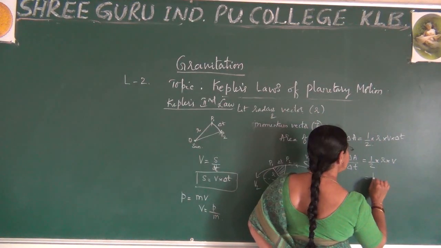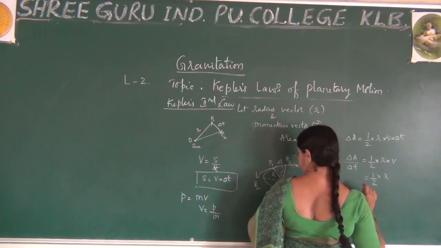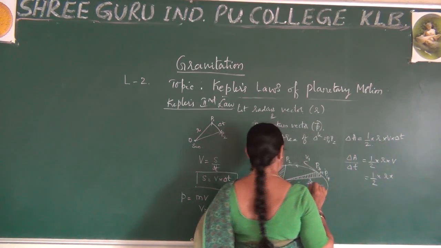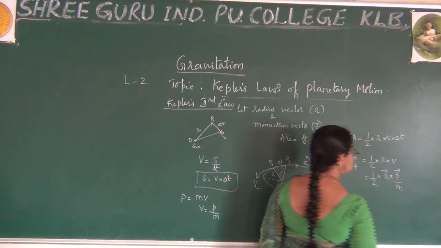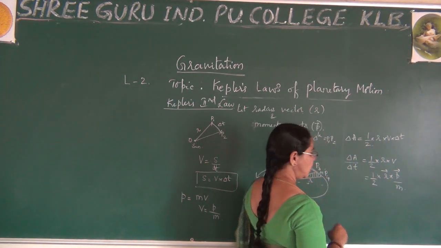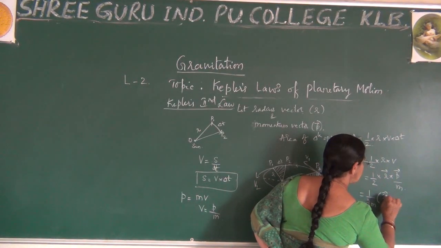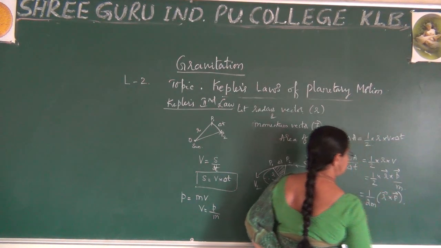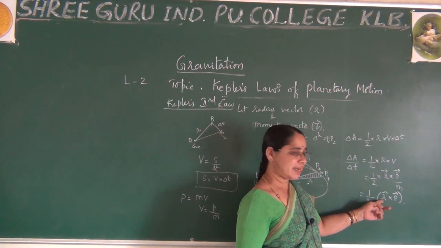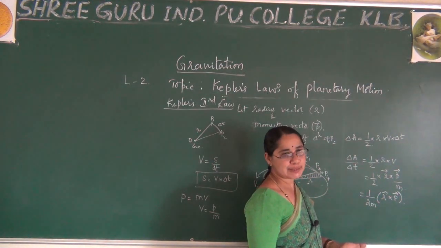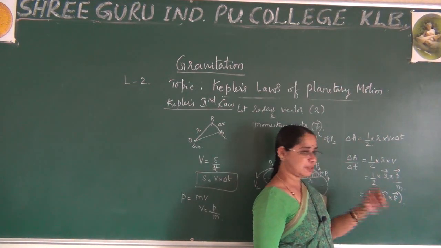I write it in terms of 1 by 2 into r into P by m, where I write the cross product, nothing but the vector product. Now I rewrite this as 1 by 2m into r cross P. Now I have written it in terms of vectors, because vector means it has both magnitude and direction. We are explaining all the conditions here. So now, r cross P.